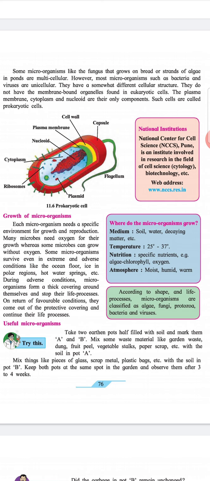Some microorganisms survive even in extreme and adverse conditions like the ocean floor, ice in polar regions, hot water springs, etc. During adverse conditions, microorganisms form a thick covering around themselves and stop their life processes. On return of favorable conditions, they come out of the protective covering and continue their life processes.